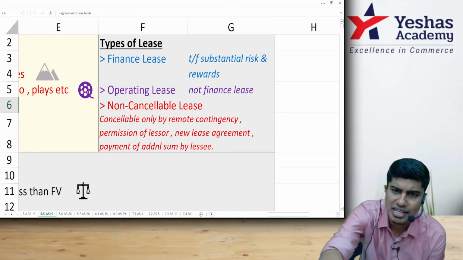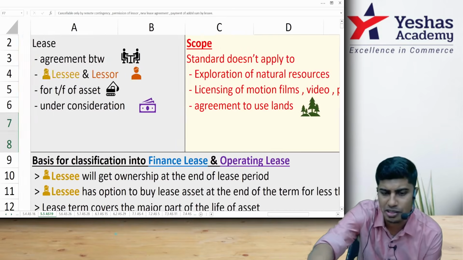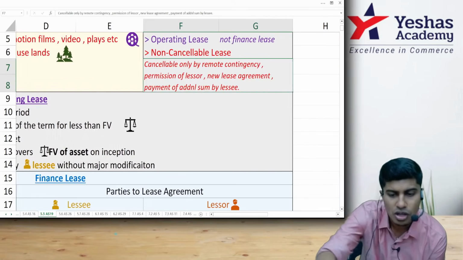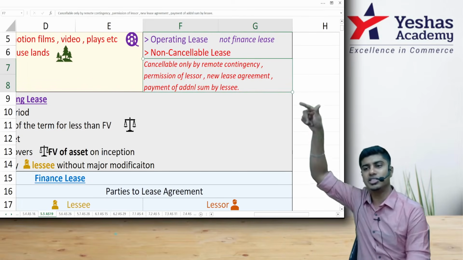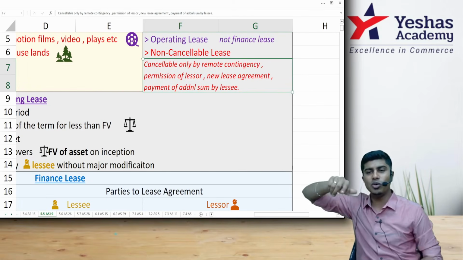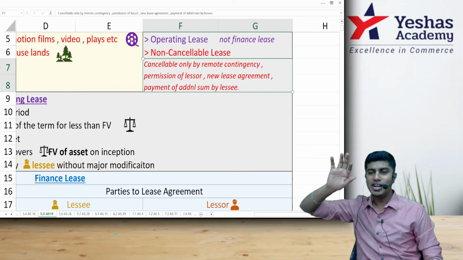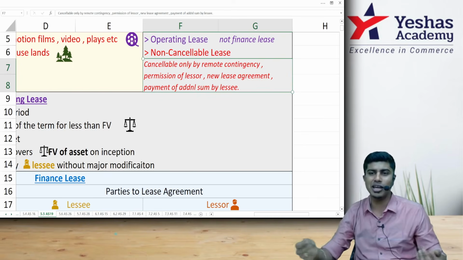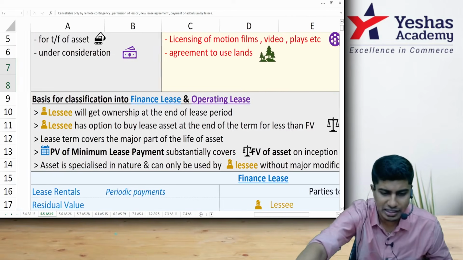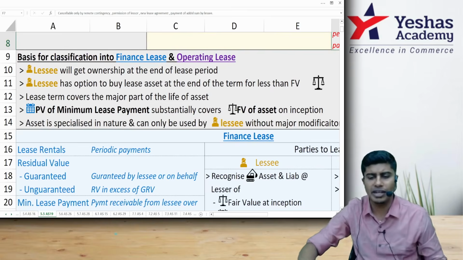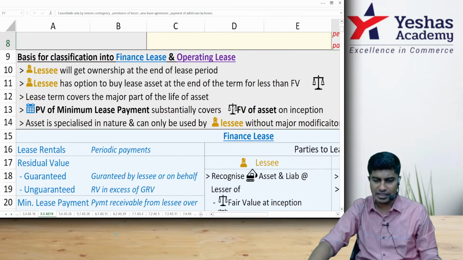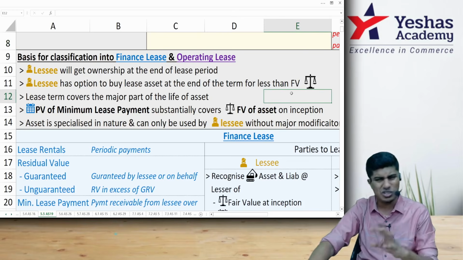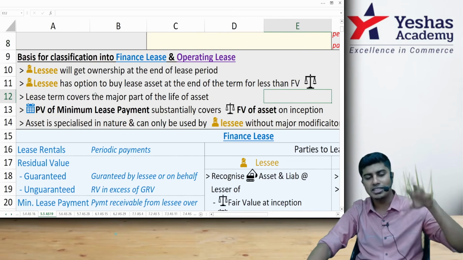And in order to call a lease a finance lease, it should be a non-cancelable lease. Meaning what? It should not be cancelled. It should be cancelled only by a remote contingency, or only at the option of the lessor, or in order to enter into a new lease with the same party. That is basically making it non-cancelable. Then how do we classify a lease into operating lease or finance lease? These are the conditions. It is not like one out of three conditions are fulfilled, or two out of five conditions. There is no such rule. You need to judge them professionally.